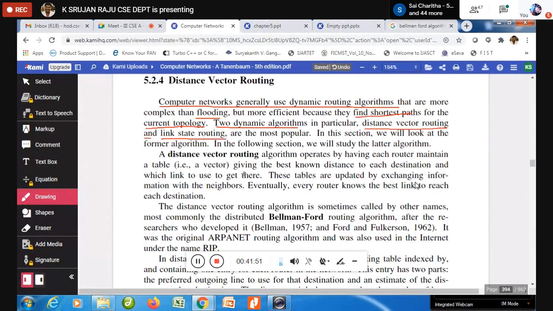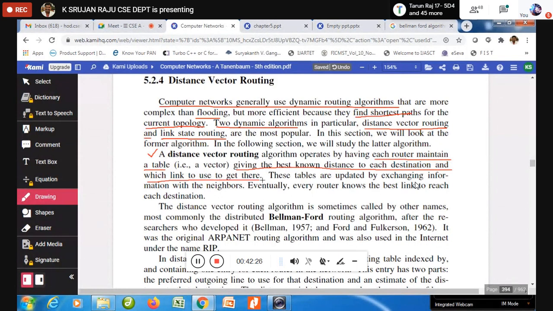Now first we will look at the distance vector algorithm. So what is the distance vector algorithm? See, the name itself suggests distance. You need to calculate the distance, and based on that you do the routing. A distance vector routing algorithm operates by having each router maintain a table. First point you need to understand: each router maintains a table, giving the best known distance to each destination, and which link to use to get there.